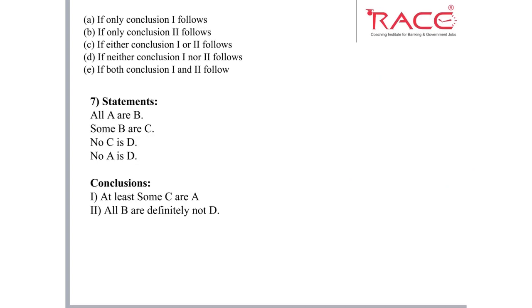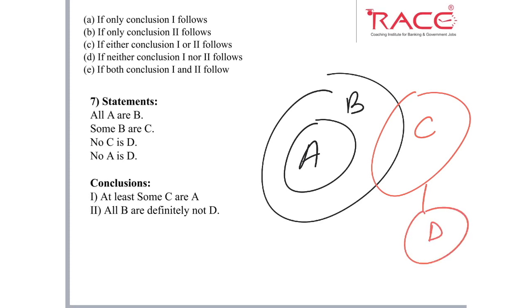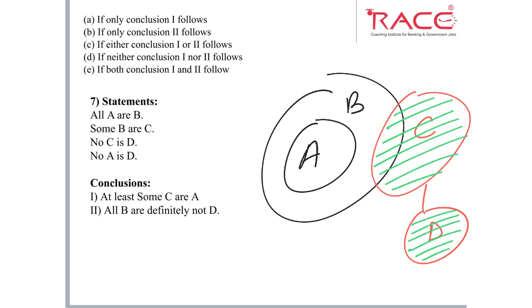So next question, all A are B. So all A is a part of B. Next, some B are C, no C is D. So none of the part of C belongs to D. Why do I always highlight it?